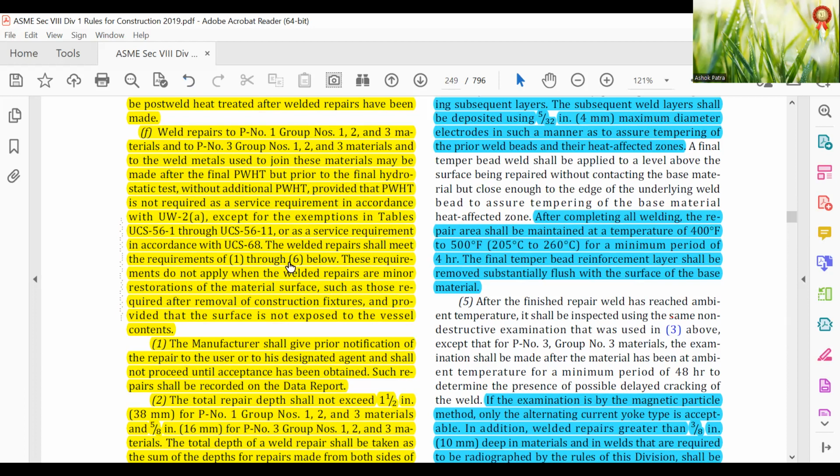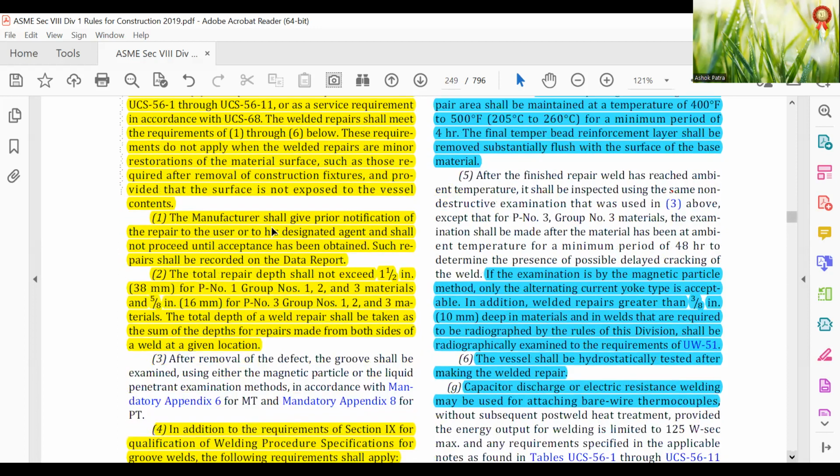The requirements do not apply when the welded repairs are minor restorations of material surface, such as those required for removal of construction fixtures, and provided that the surface is not exposed to vessel contents. The manufacturer shall give prior notification of repairs to the user or its designated agent, and shall not proceed until acceptance has been obtained. Such repairs shall be recorded in the data report.